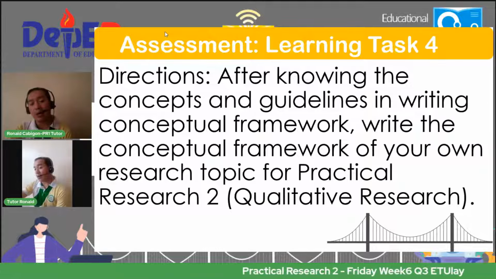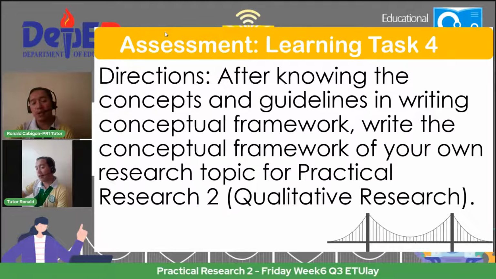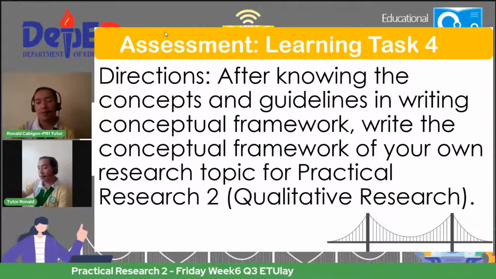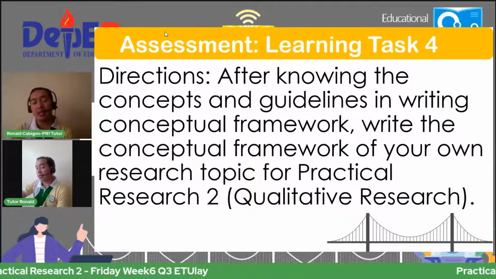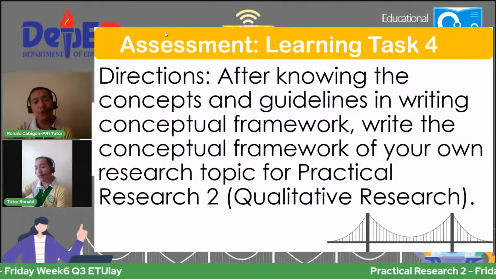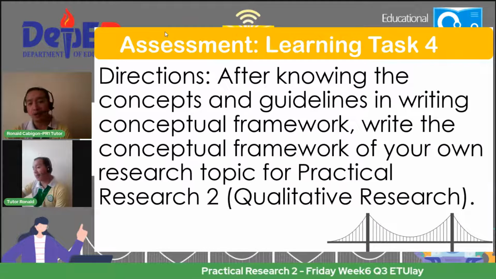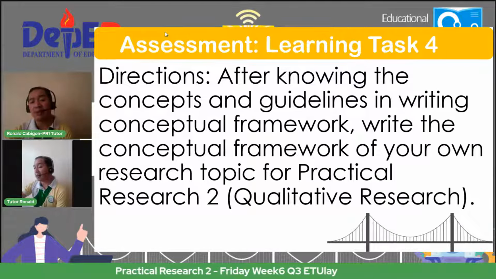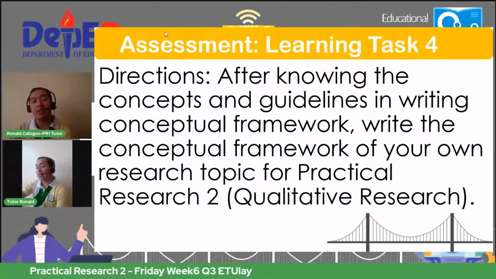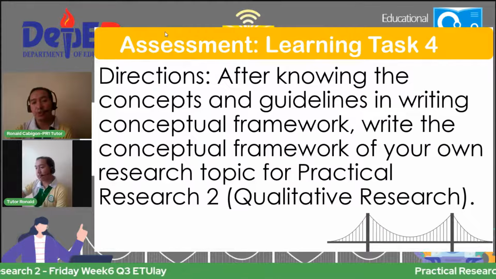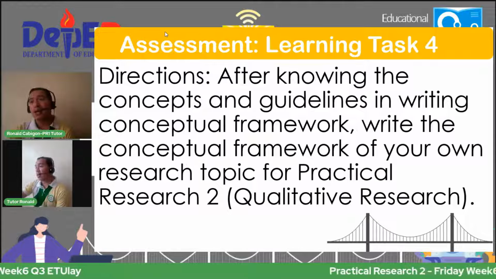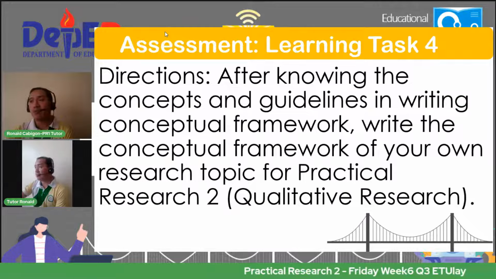I hope by now you already have your research topic. Now, if you're taking practical research 1, pwede din nyo itong gawin kasi almost the same lang naman ang practical research 1 and practical research 2. Magkakaiba lang sila sa data na kailangan mong pag-aralan.